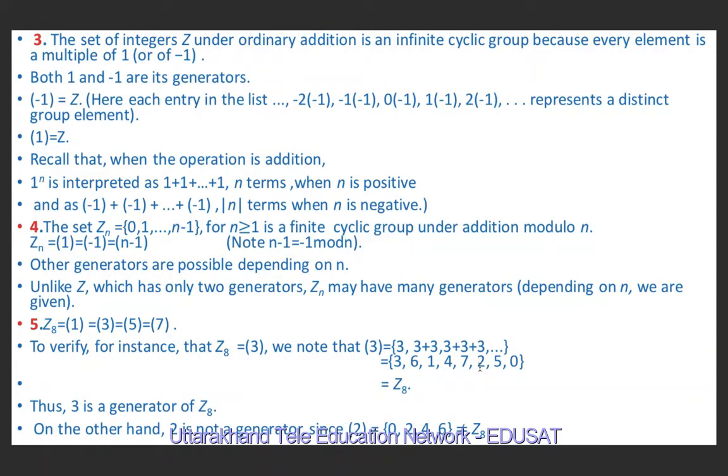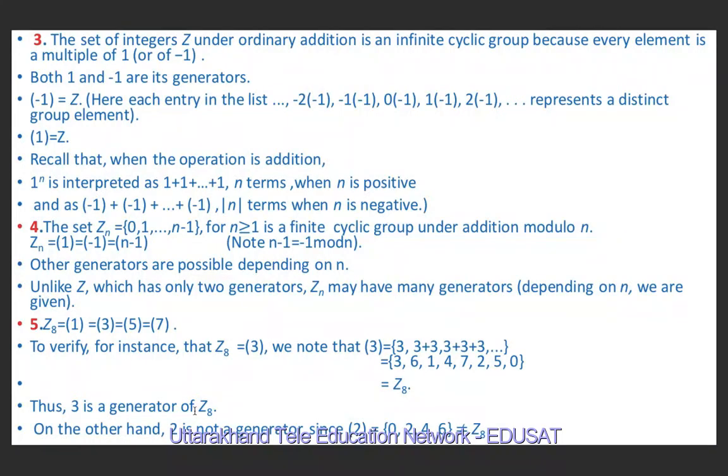Next is 7 times 3, which is 21. 21 divided by 8, the remainder is 5. Next is 8 times 3, which is 24. 24 divided by 8, the remainder is 0. So if we keep adding 3 twice, thrice, 4 times, 5 times, 6 times, 8 times, and divide by 8, we write the elements which we obtain on dividing by 8. So these are the elements which we get on dividing by 8. So 3 is a generator of Z8.